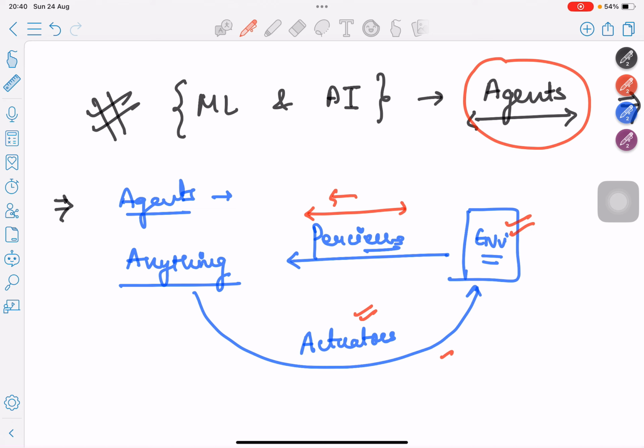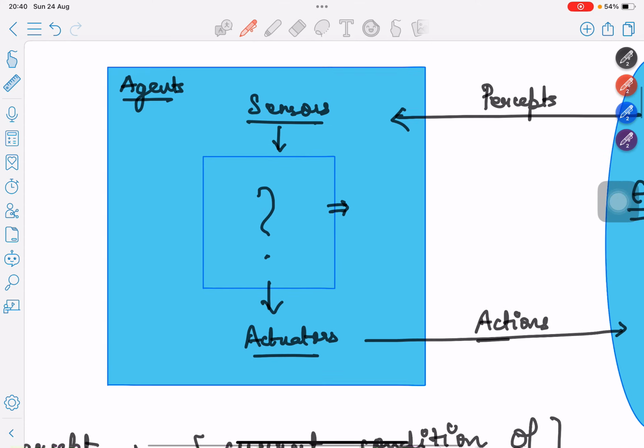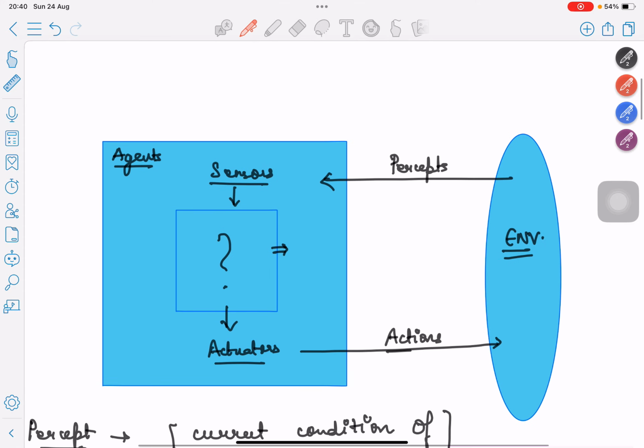Now let's understand this definition in a little more detail. Consider that this is my environment, and it could consist of an entire universe, or it can consist of an entire designated closed system. So the environment could represent any point on the spectrum of how we define closed systems.